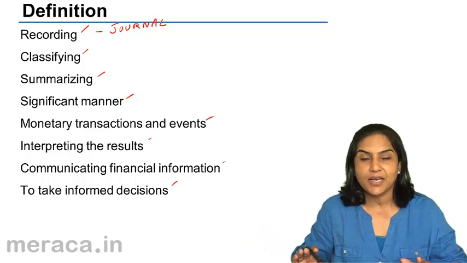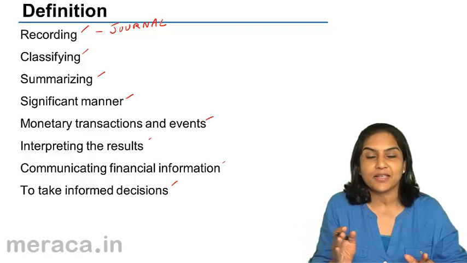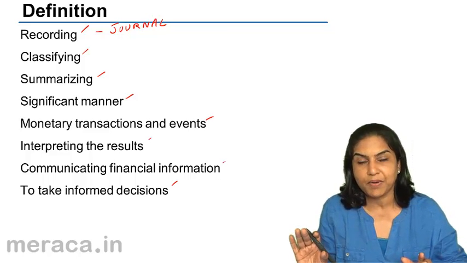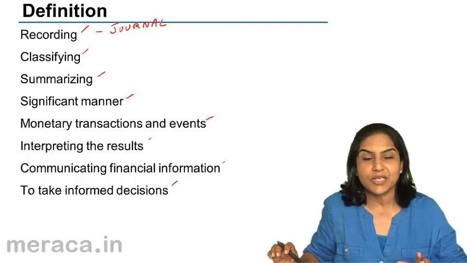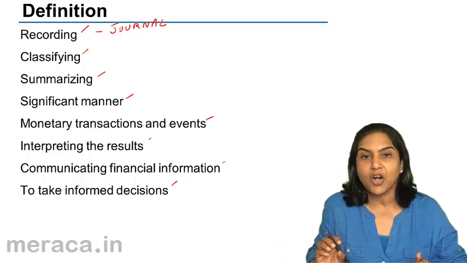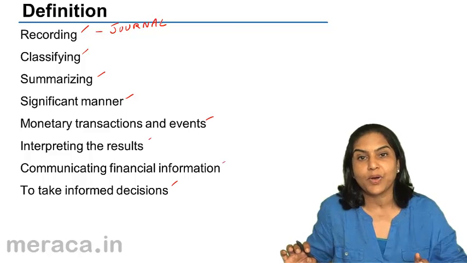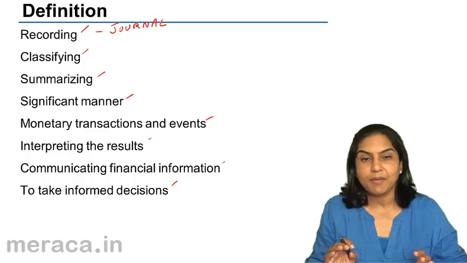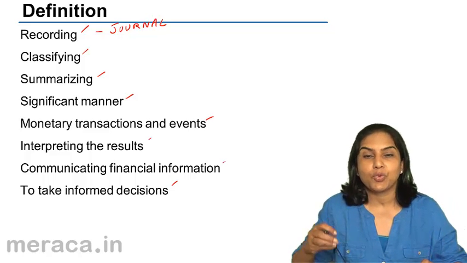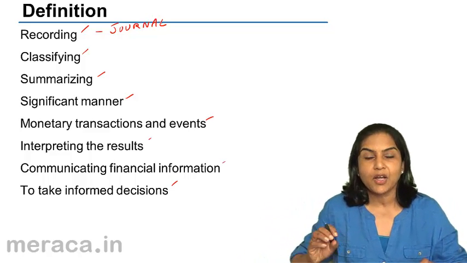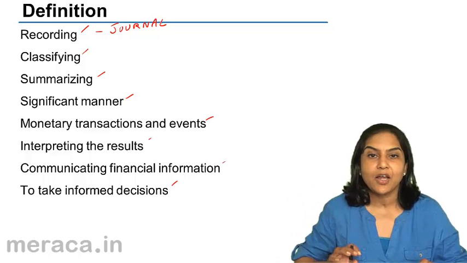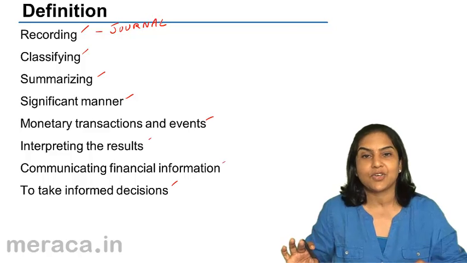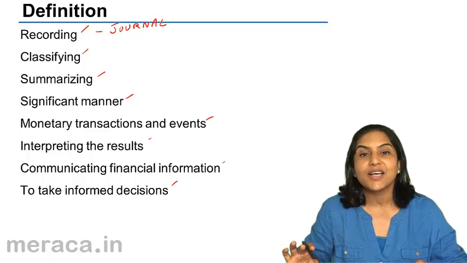So classifying is bringing all the sale transactions to one place, bringing all the purchase transactions to one place, bringing all payments made to his helper in one place, bringing all telephone charges paid to one place, etc. So that we know at a point in time what was the purchase made, what were the expenses on account of rent, what is the expense for cleaning, what is the tea charges paid, what is the expense for the helper, etc. So this is classifying.